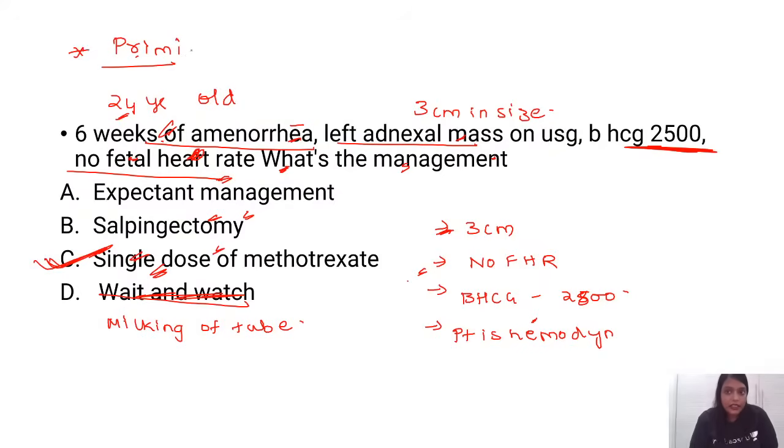Next, sac size is only 3 centimeters, so I can 100% do medical management. There is no FHR, beta HCG level is less than 5,000 and the patient is hemodynamically stable. So all this tells me that I have to go towards a single dose of methotrexate.